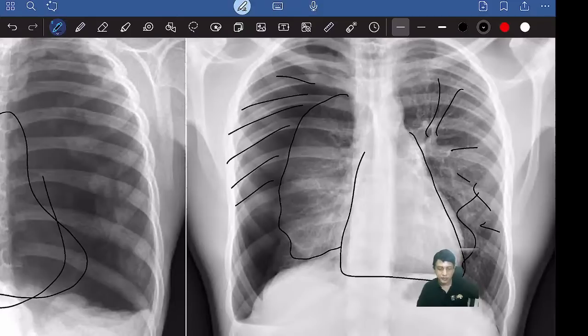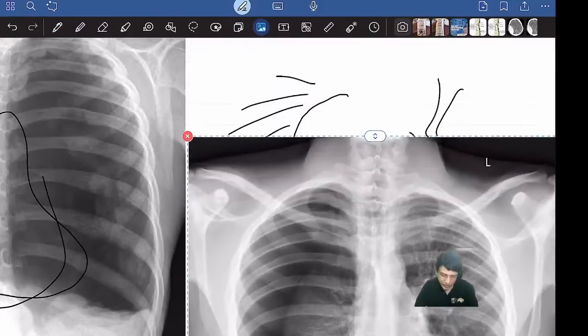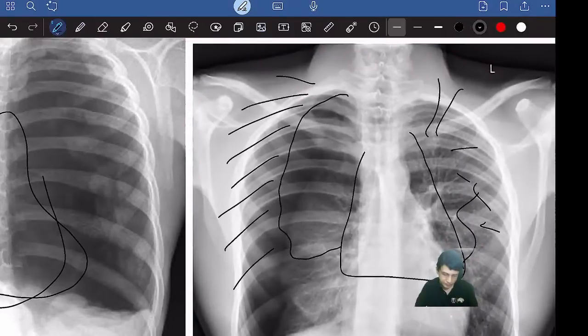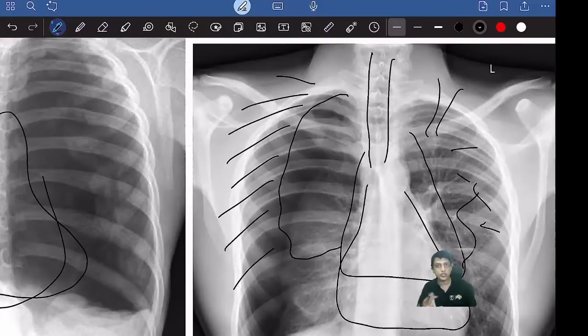Outside is only black. Black means air. So it's a pneumothorax, the presence of air in the thoracic cavity, but it's not tension pneumothorax. See, the trachea is in the center and the heart is in the middle only. So this is simple pneumothorax. It's not causing any pressure inside, and the lung is slightly compressed. Simple pneumothorax. Clear?